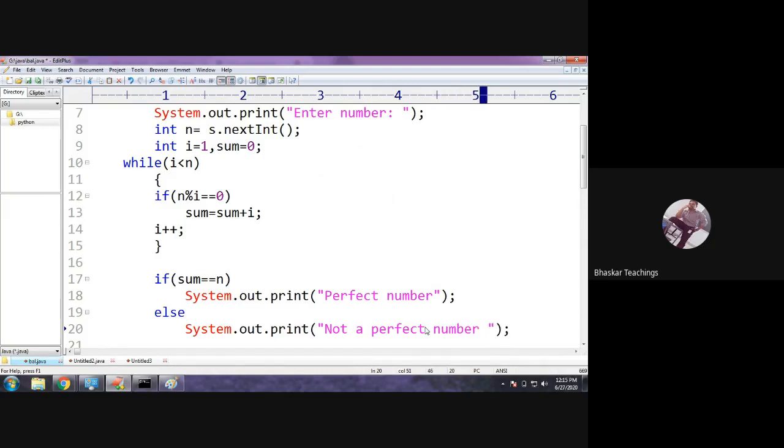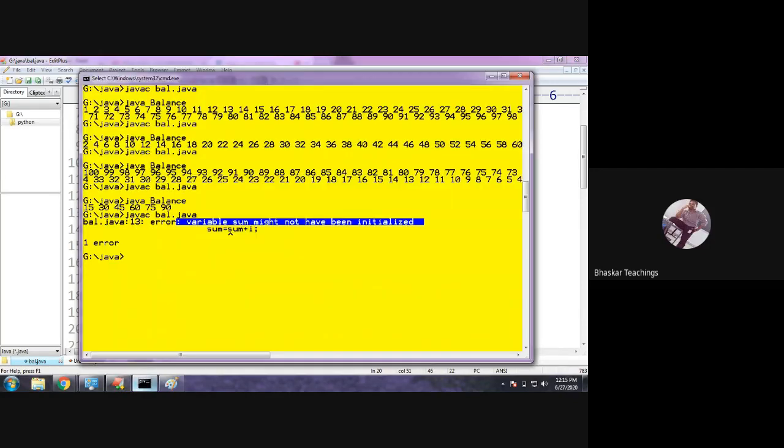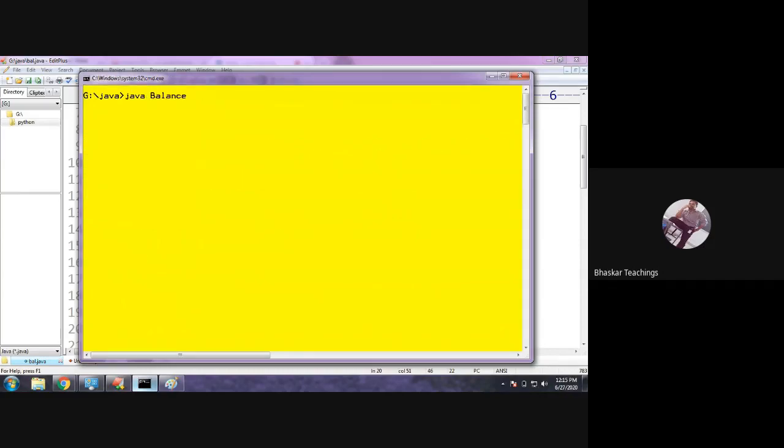That's it. Compile, run. Enter a number: 6, perfect number. Another number, not a perfect number.